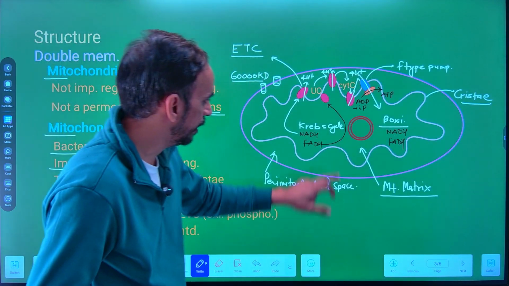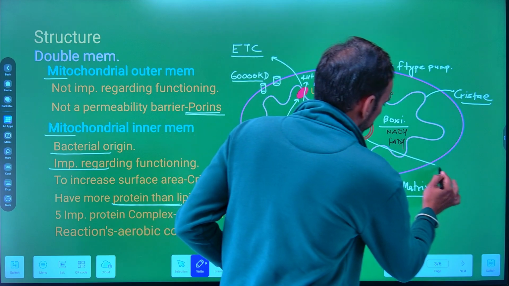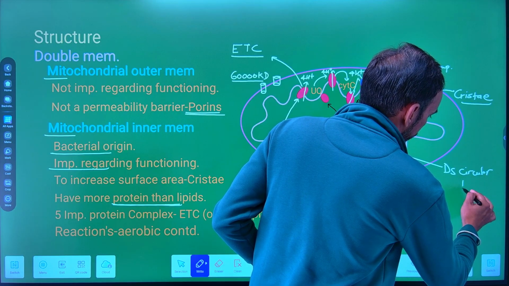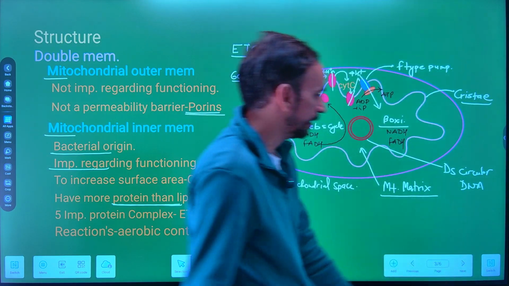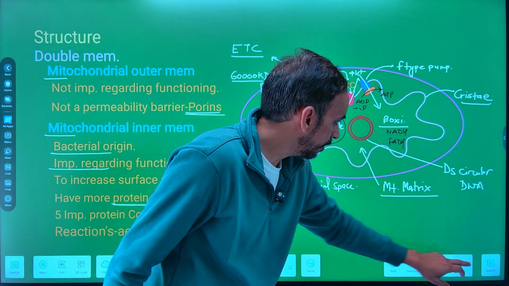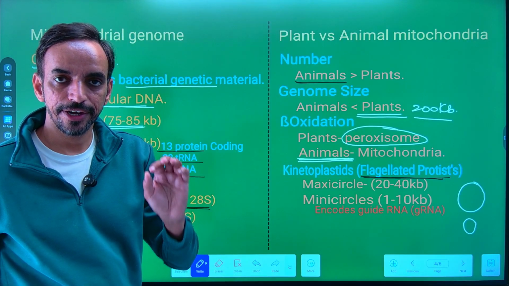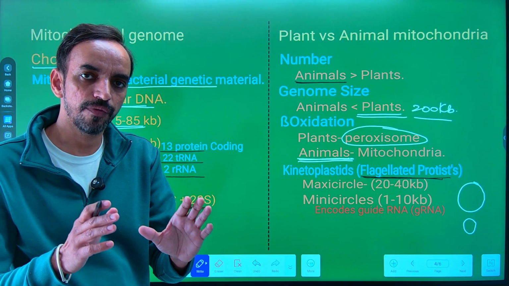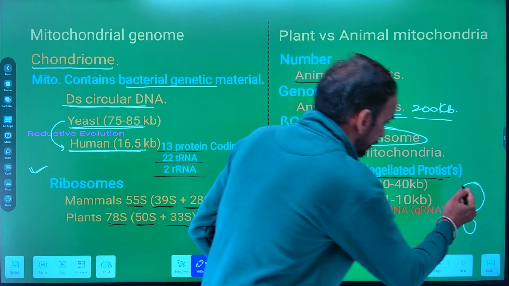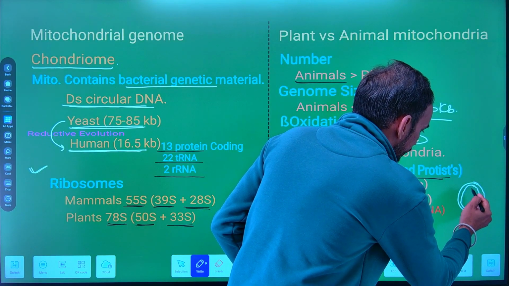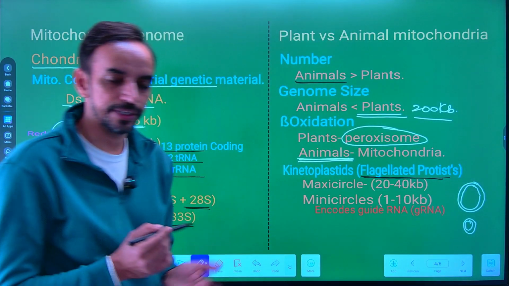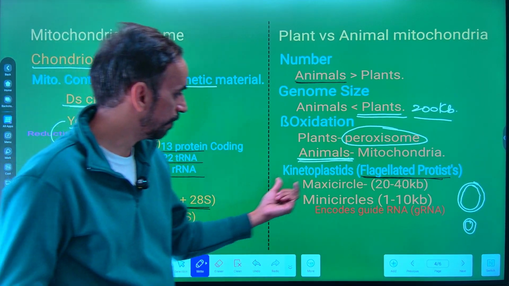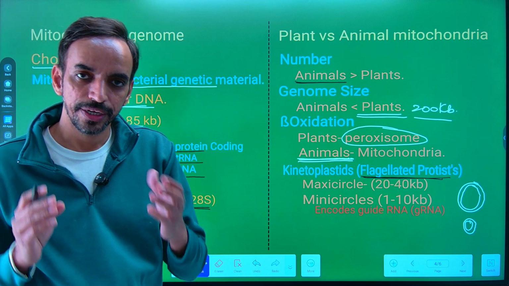As we already stated, the mitochondria have double stranded circular DNA, because the DNA is of prokaryotic origin. Now, in case of these kinetoplastids, flagellated protists, the mitochondrial genome remains in the form of maxi, yani larger circles, and the mini, that is called as the mini circles. Now, the size of maxi circles is around 20 to 40 kb, while the size of mini circles is around 1 to 10 kb.